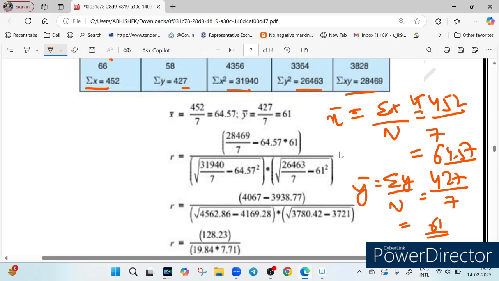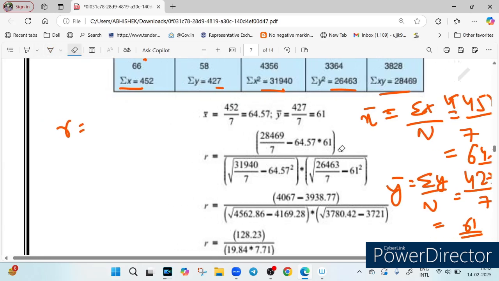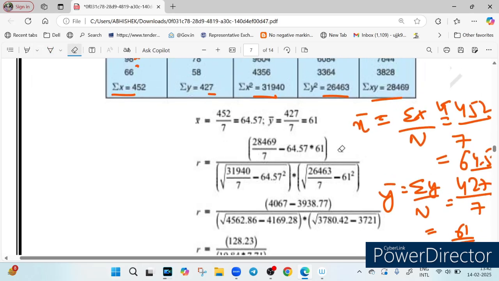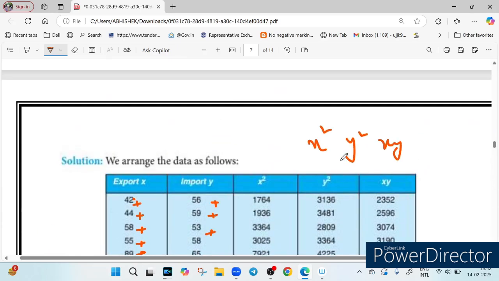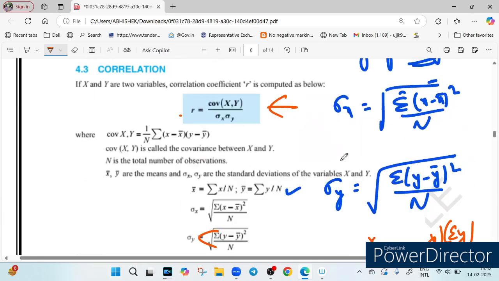So just you have to use the formula. What is the formula? Let me write it down once more. You just have to remember the numerator and the denominator.